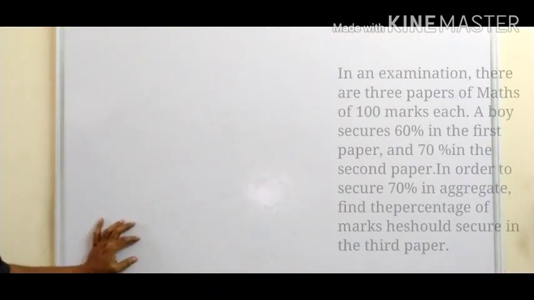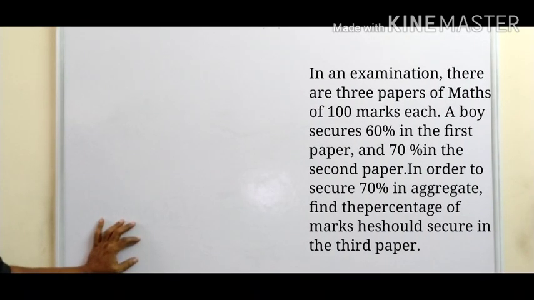So the next question is here on your board. In an examination, there are 3 papers of mathematics of 100 marks each. A boy secures 60% in the first paper and 70% in the second paper, and in order to secure 70% aggregate, find the percentage of marks he should secure in the third paper.